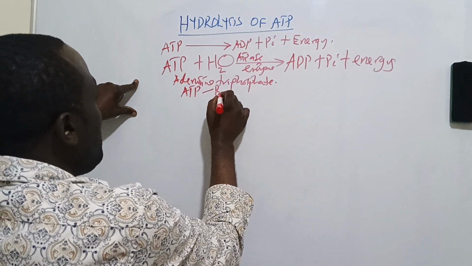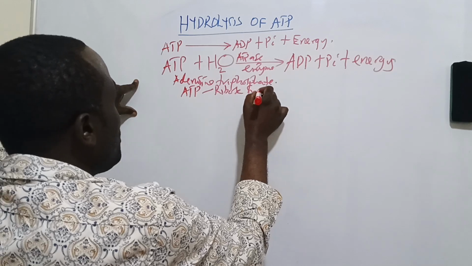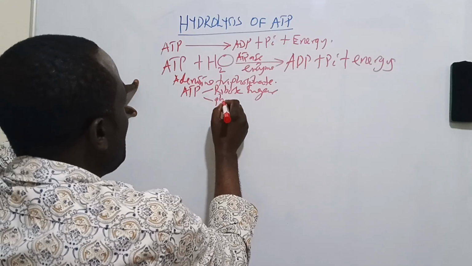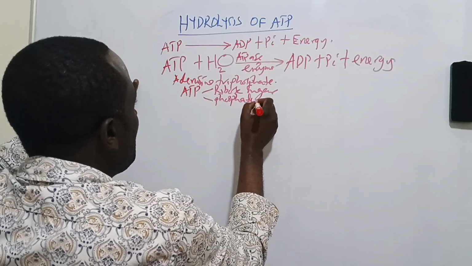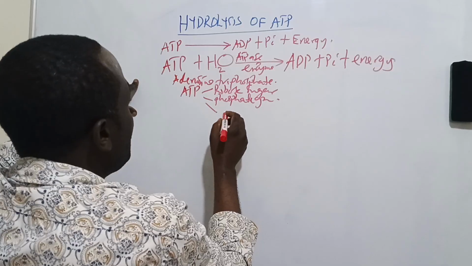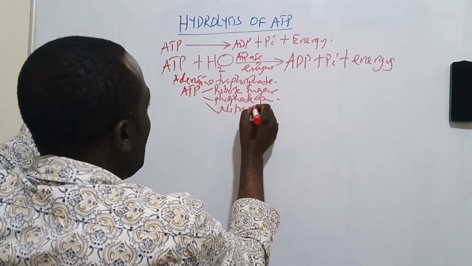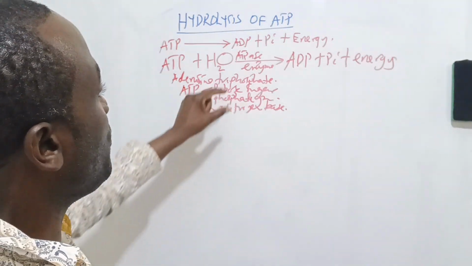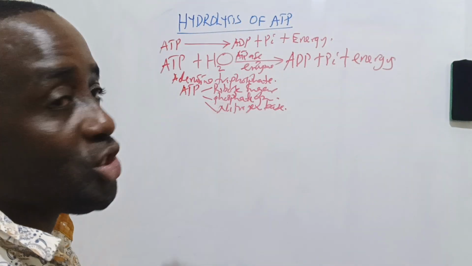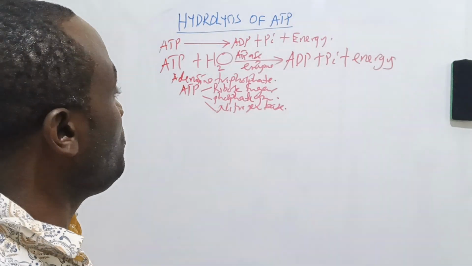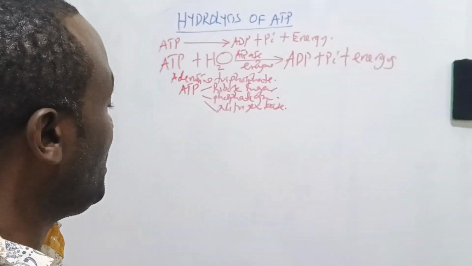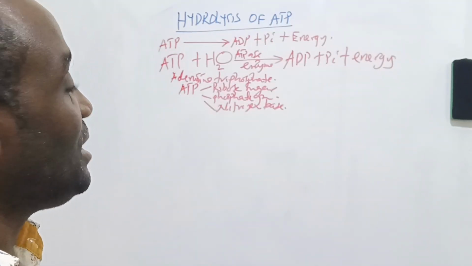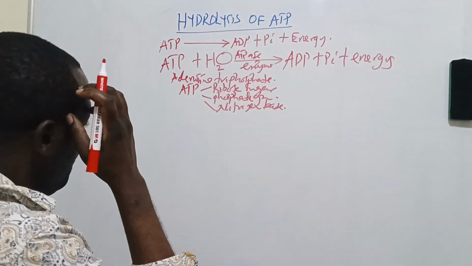ATP is made up of ribose sugar, which is a pentose sugar, plus a phosphate group, plus a nitrogen base. So that is our ATP. And this nitrogen base here is a purine, adenine.